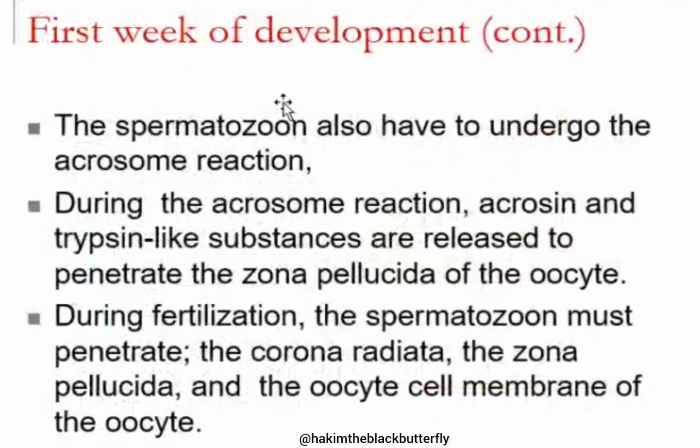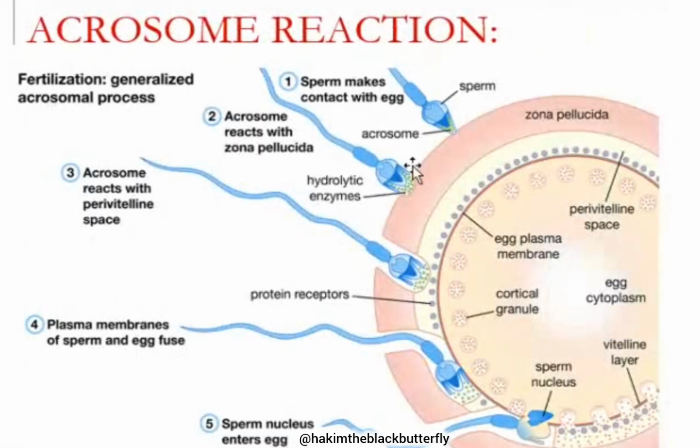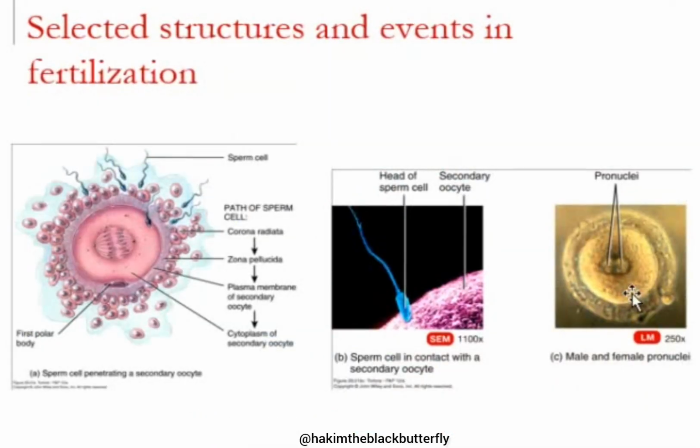After capacitation, the sperm begins to penetrate the oocyte, and this penetration is what we call the acrosome reaction. Then it will release its nucleus into the cytoplasm of the oocyte. It means that in the cytoplasm of the oocyte, we are going to have two nuclei: the nucleus of the oocyte, which was originally there, and the nucleus of the sperm, which has just entered. So you have two nuclei.